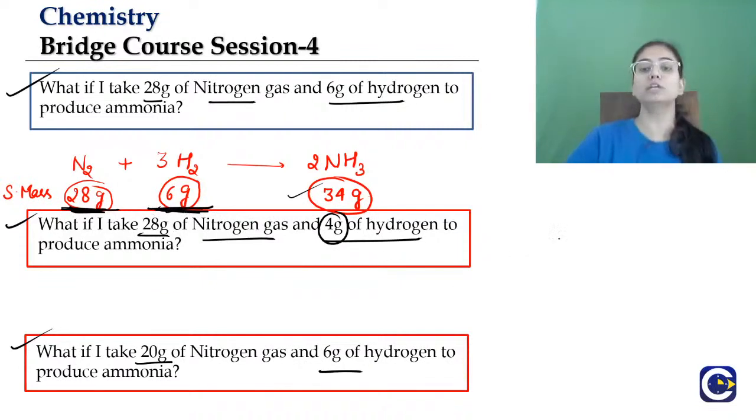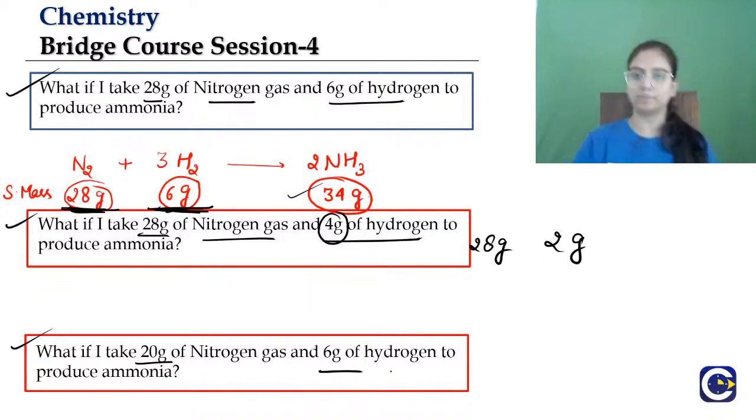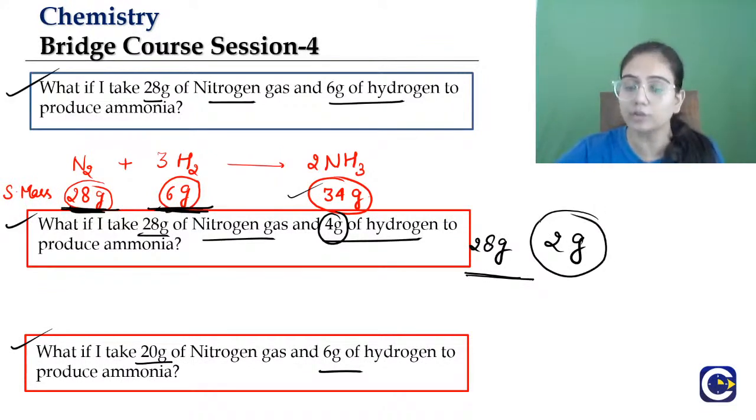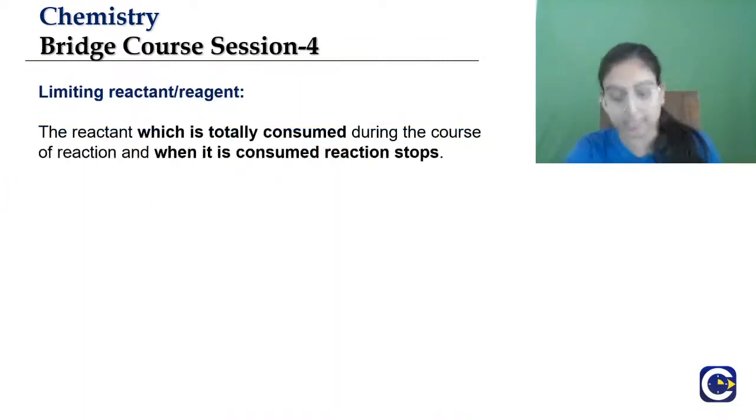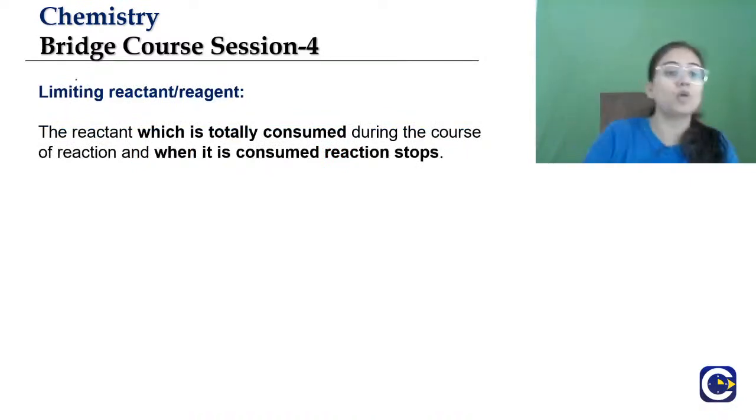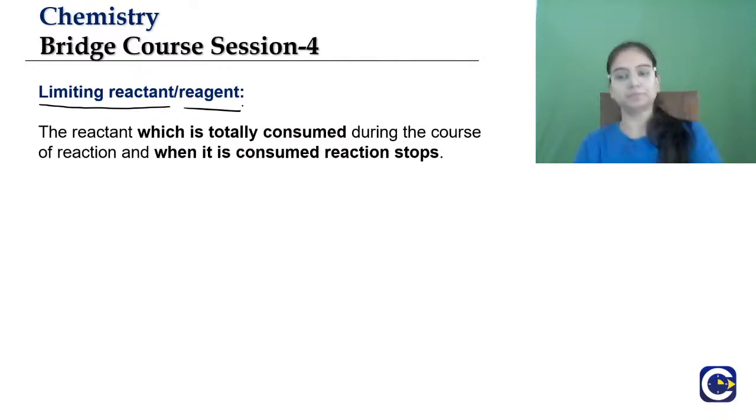Now what if we have less amount of hydrogen? What if we have only 2 gram of hydrogen and 28 gram of nitrogen? So 28 gram of nitrogen is okay, but we do not have enough amount of hydrogen. So this will be finished before the product will be formed, and that's what we call, yes, Divya, absolutely right, that's what we call limiting reactant or reagent.